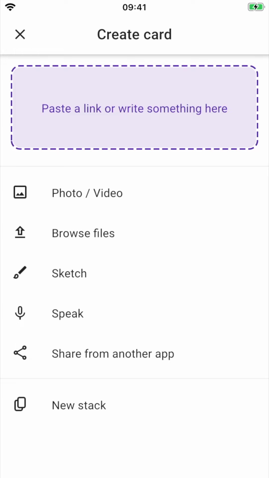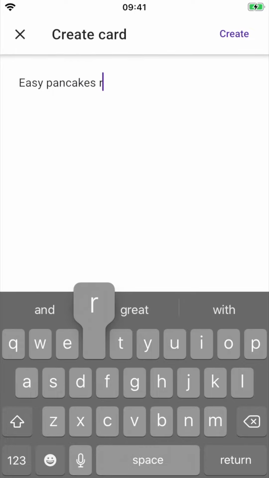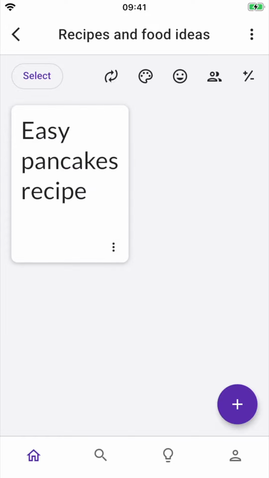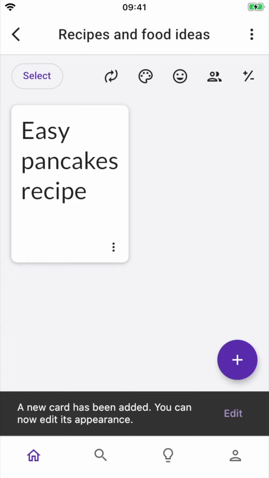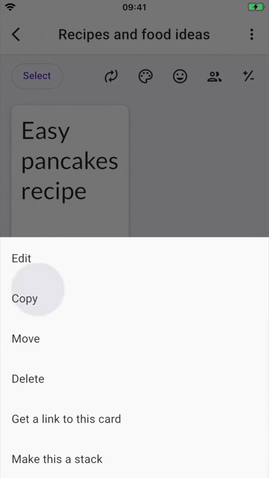And I want to create a card now for my easy pancakes recipe, so I'm going to tap the area where it says paste a link or write something here, write easy pancakes recipe, and press create. As you can see, my card has now been created, and I get a prompt that I can now edit its appearance. And I think this card would look better with a picture on the front, so I'm going to add one now. And I could have pressed the edit button on the prompt that appeared, but if I missed that, I could always press the three dots in the bottom right corner of the card and choose edit.